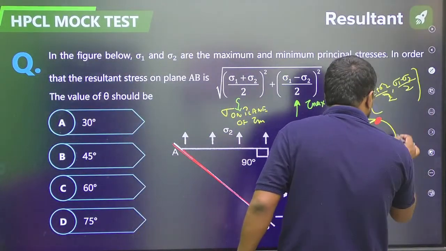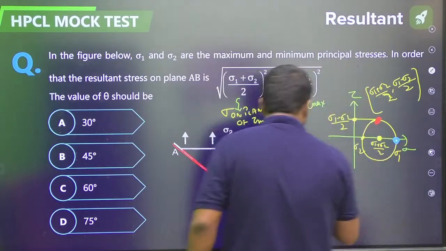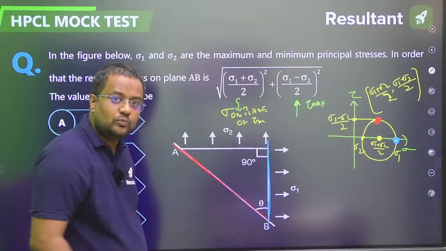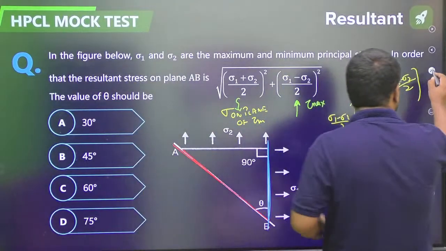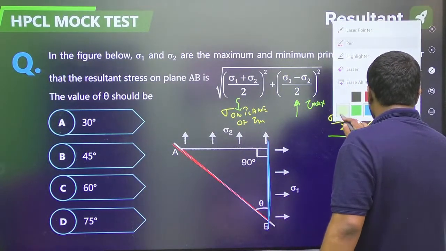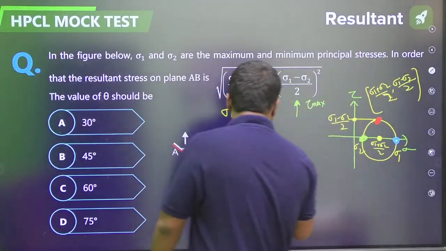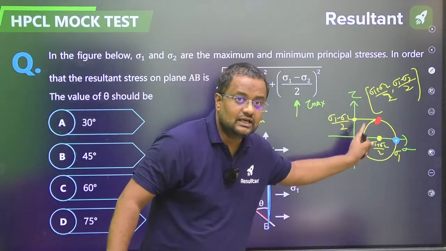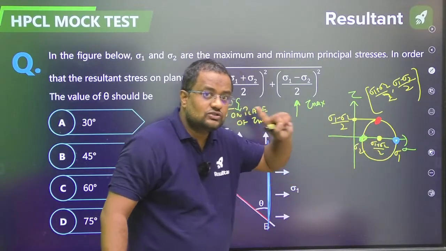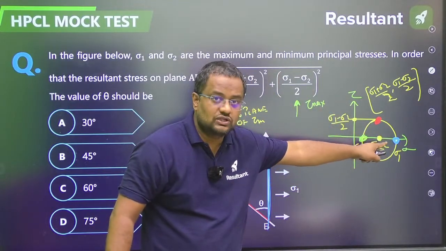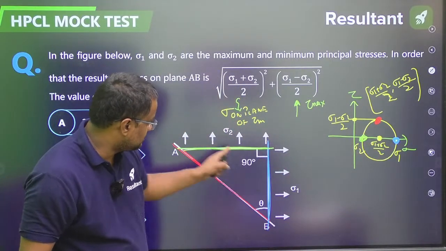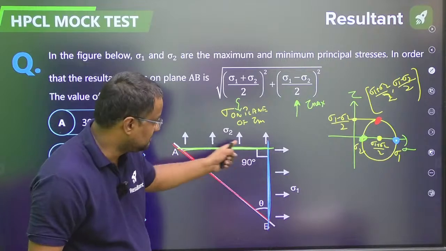Now suppose this is the maximum principal stress. So this blue plane is represented by the blue point, this red plane by the red point, and this green plane, sigma 2, by this. See, in blue and green there is no shear stress. The y-axis value is 0, on the x-axis the y coordinate will be 0. Of course, in the principal stress there is no shear stress.